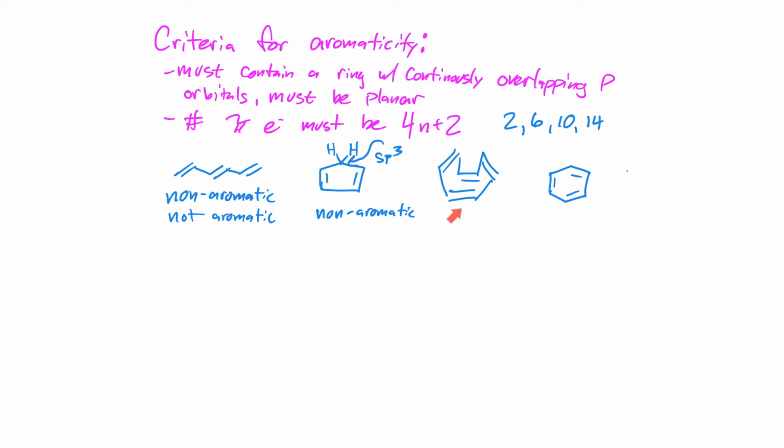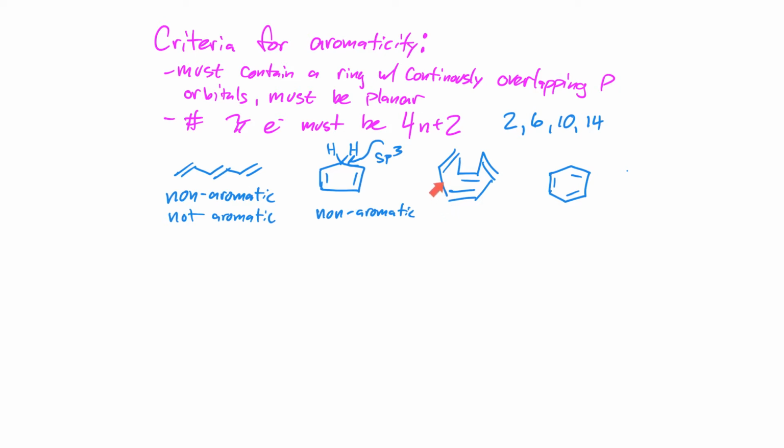The next one, cyclooctatetraene, this is trying to be an 8-membered ring with 4 alternating pi bonds. And you can see that the way I drew it, it is actually not a planar ring, and this is true. Scientists have studied cyclooctatetraene and discovered that it is not a planar system of 8 carbons in a ring.